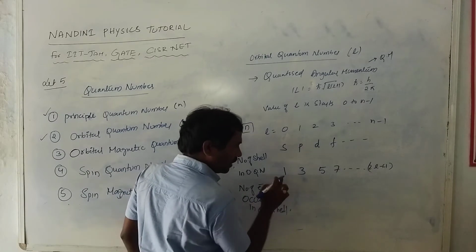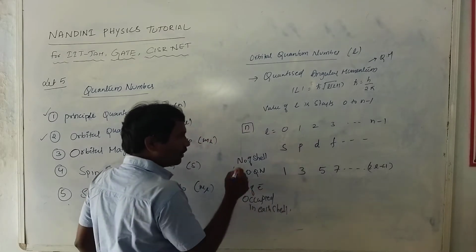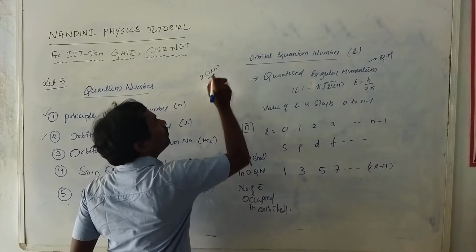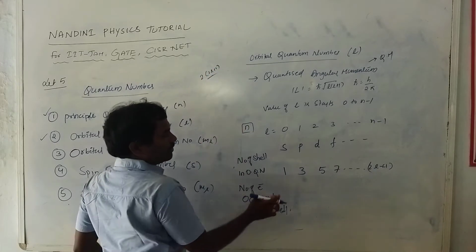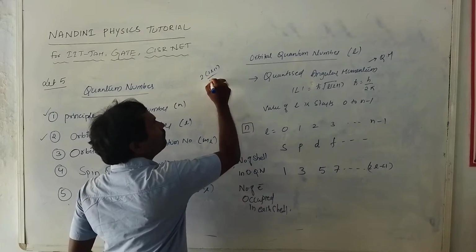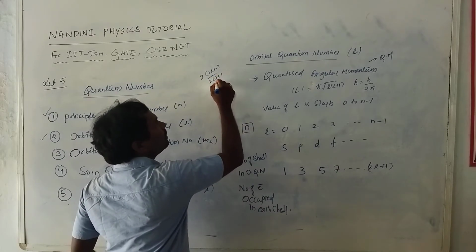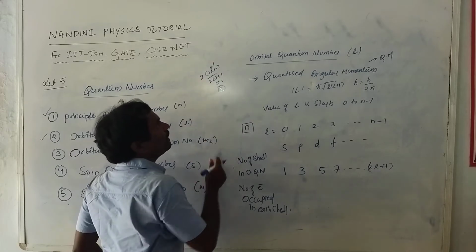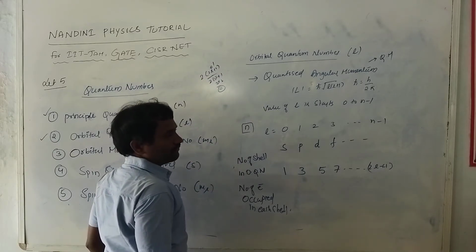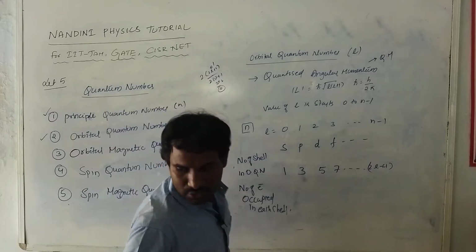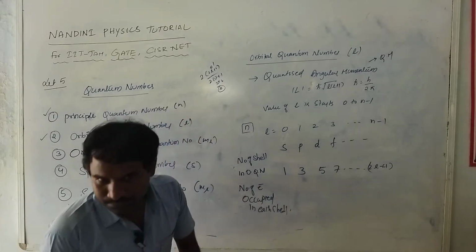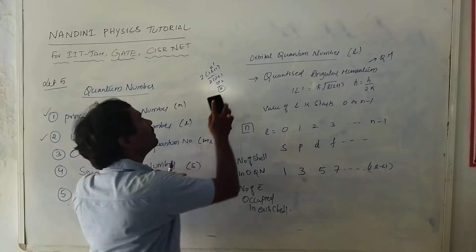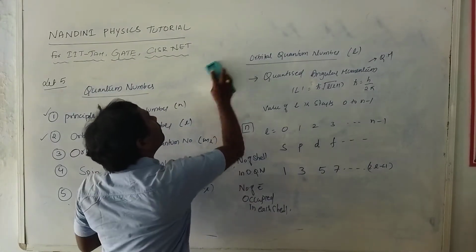The number of electrons occupied in each shell is nothing but 2 times the number of states. For example, if you consider L equal to 1, then 2L plus 1 is 3, and 3 into 2 is 6. So it is simply 2 into 2L plus 1 states.